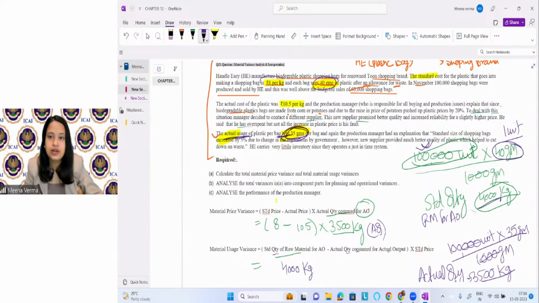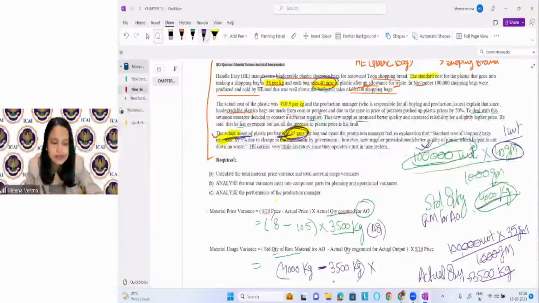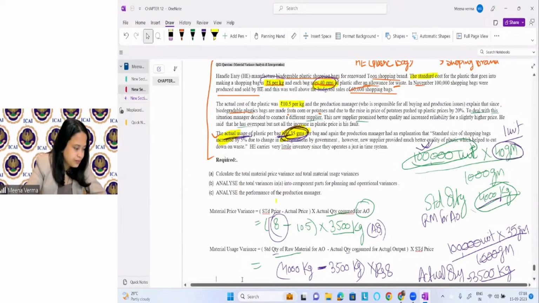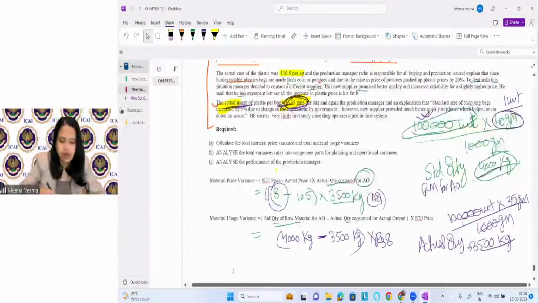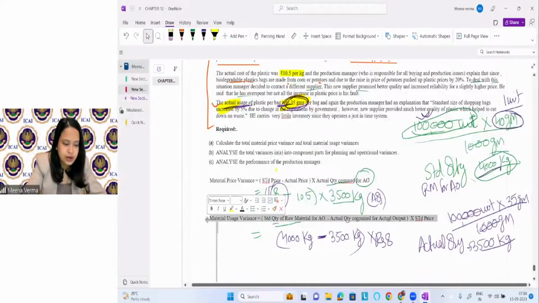What is the actual quantity of raw material? 3500 kg. Then what is the standard price? Rupees 8 is the standard price. Now you have to solve it.